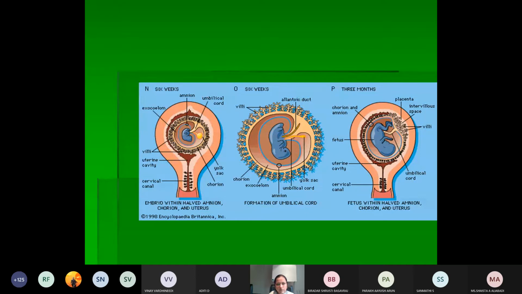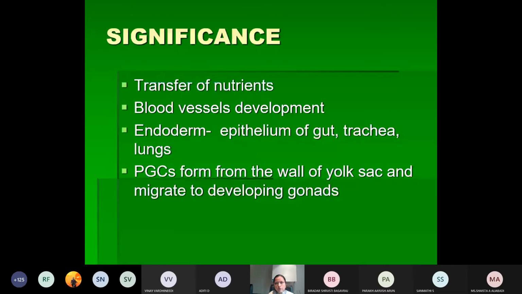So these are the three types of yolk sac. The first which is formed is called the primary yolk sac. With the formation of the extraembryonic coelom, it is called the secondary because it is reduced in size. And the third one: most of this yolk sac will be taken up by the embryo for the formation of the gut, and the part which is not taken is called the tertiary yolk sac or the definitive yolk sac.